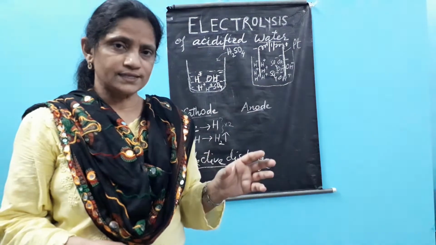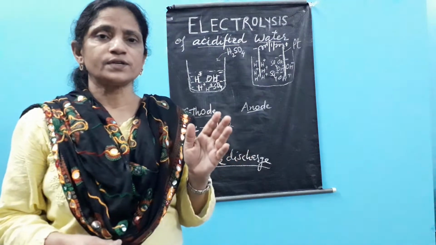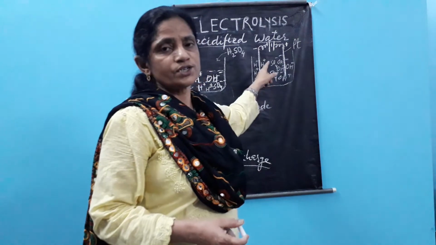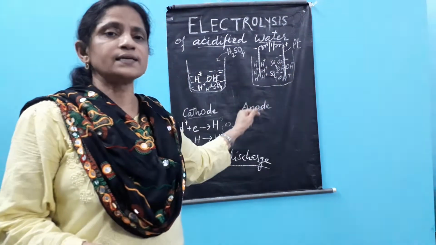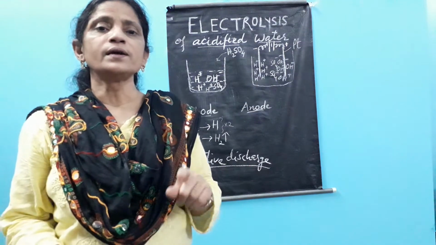I repeat once more that the preferential discharge is based on, number one, the higher the concentration, meaning the more the number of the ion, the more that ion will be preferred, and second, the position in the electrochemical series.